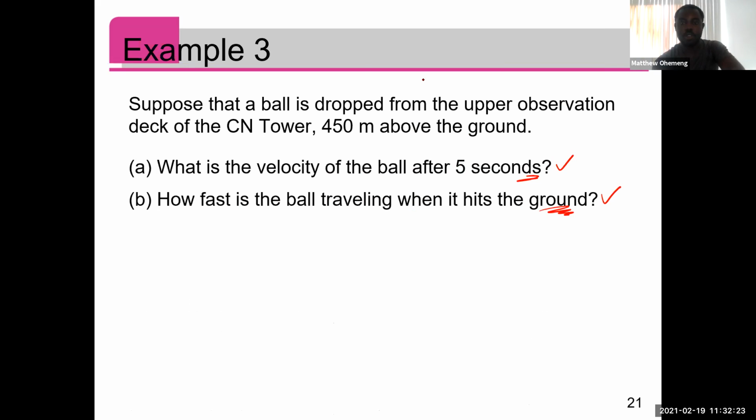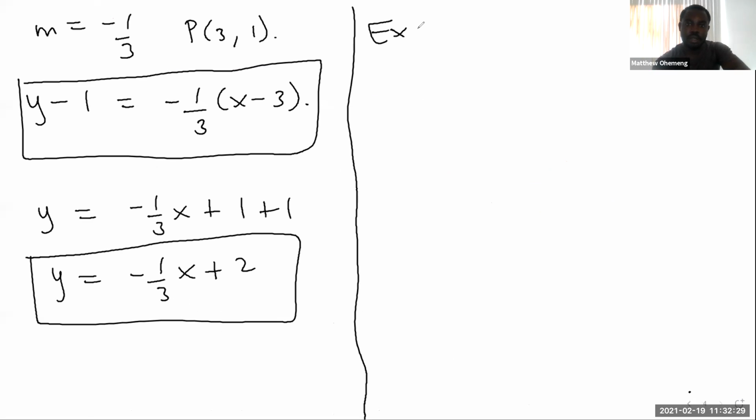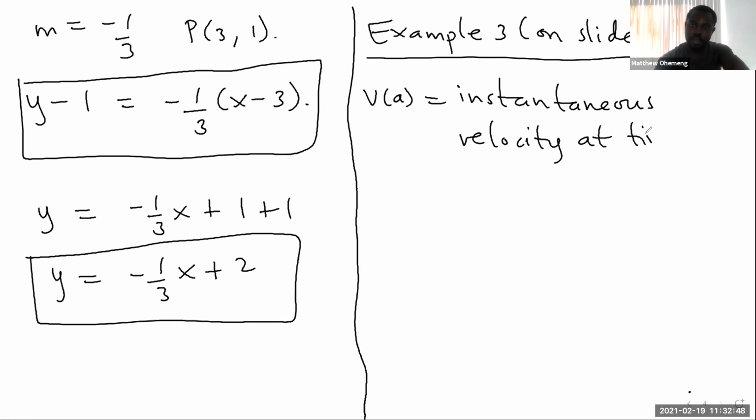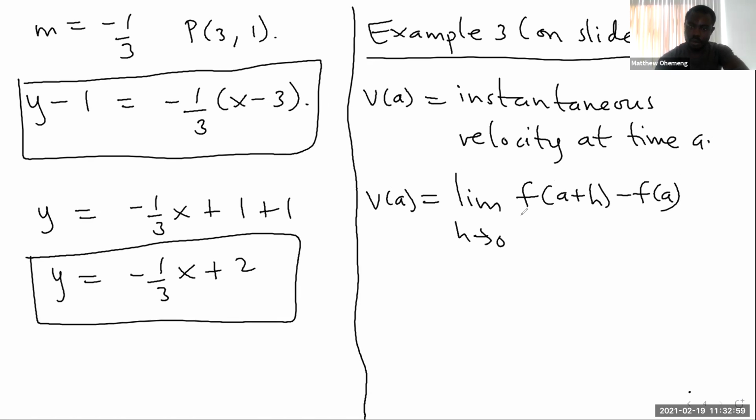Did I leave space for this? Oh, the solution is here. So let me just do this on the whiteboard. So we have example 3 on slides. So we know that the instantaneous velocity at time a is given by the limit as h approaches 0 of f of a plus h minus f of a, all over h. This is the formula, right?